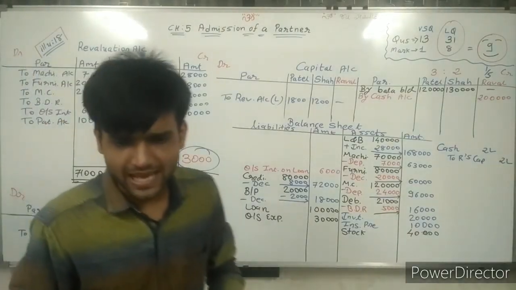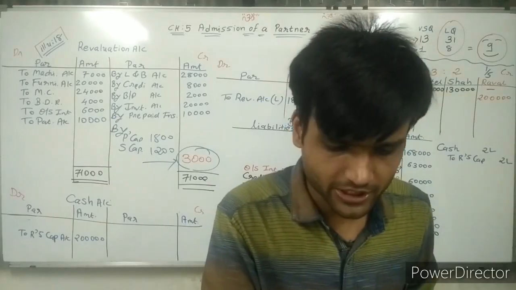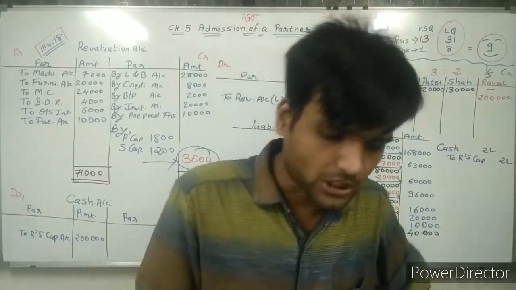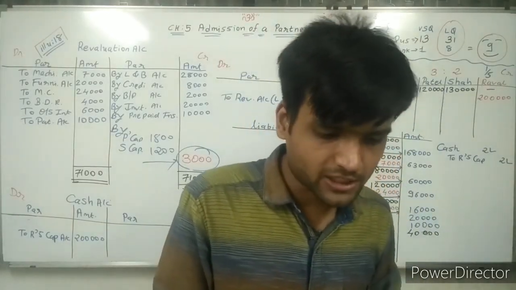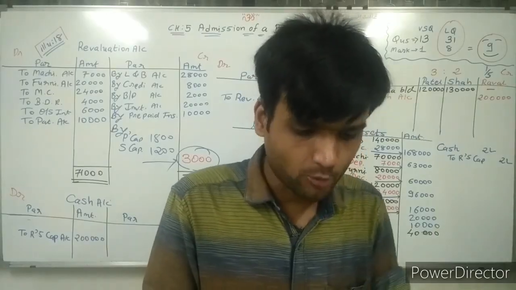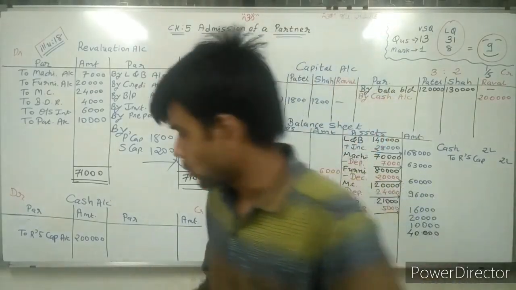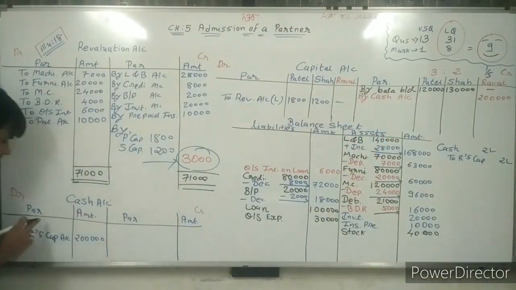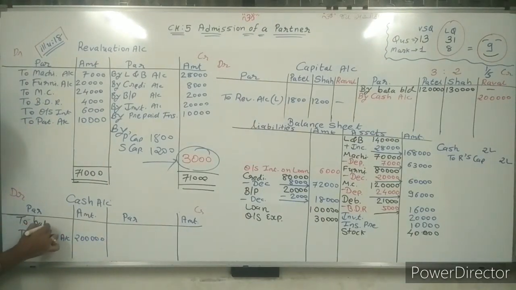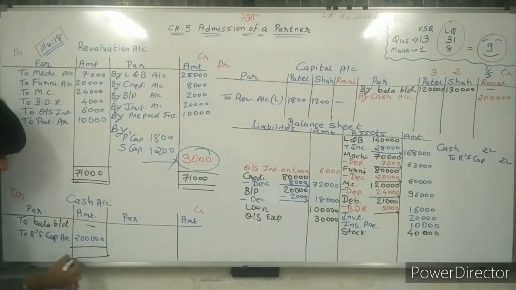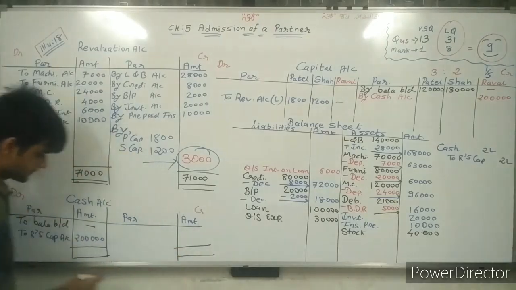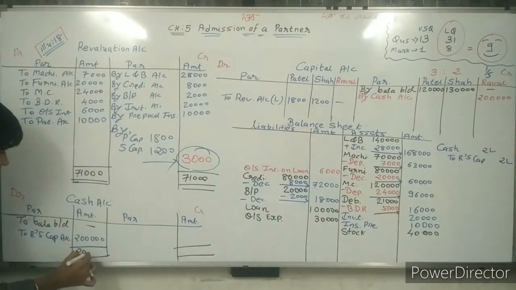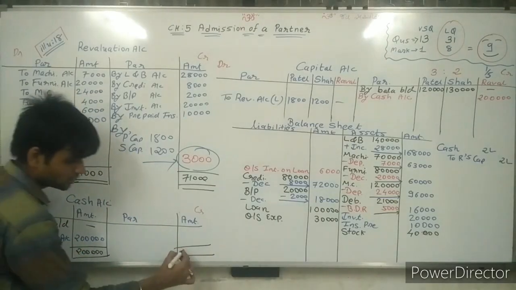Now, sir, is there any cash balance given in the old balance sheet? No, sir. In the old balance sheet, there is no cash balance. Even no bank balance is there. So here, Balabidi, opening balance is, sir, dash, there is no opening balance. Close this account. Total is 2 lakh.